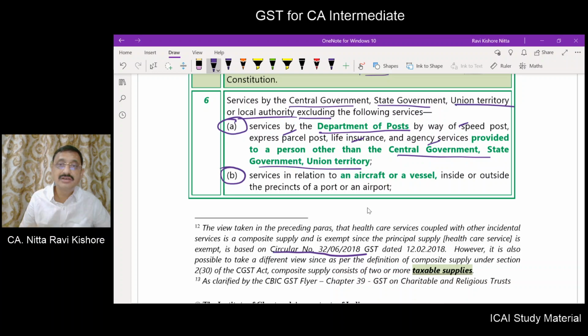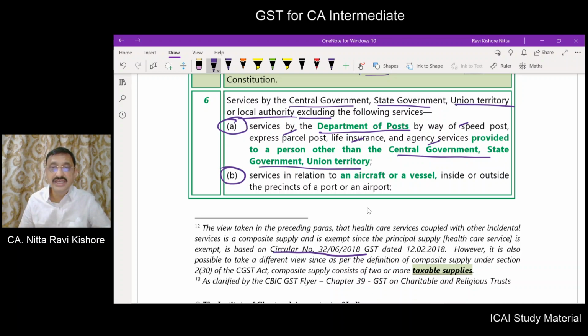Now, the Department of Post may also be providing certain other services like a normal ordinary post or like an inland cover post or these money orders. So the Department of Post may be doing other services also, but the other services are not subjected to GST. Only speed post, express parcel post, life insurance, agency services will be chargeable. That too other than a person of central government, state government or union territory.